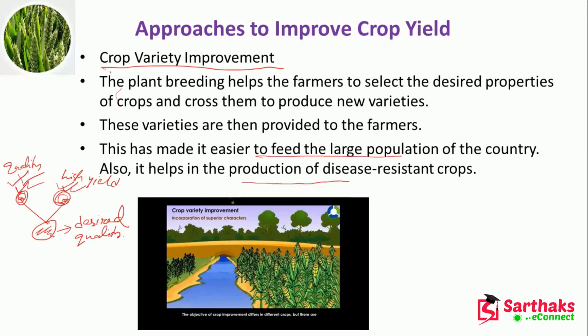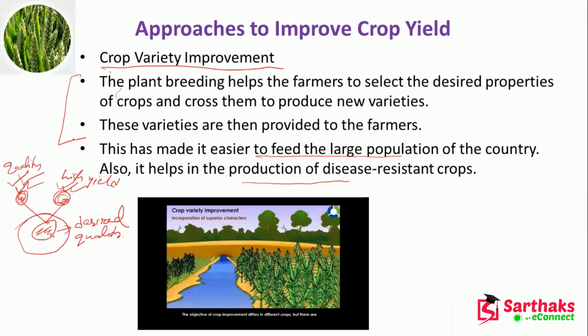So, and also it helps with whatever the new variety or the new property you have incorporated in the new seed. You can see that this is also a disease resistant crop. Disease resistant crop. So crop variety improvement, first thing is breeding.